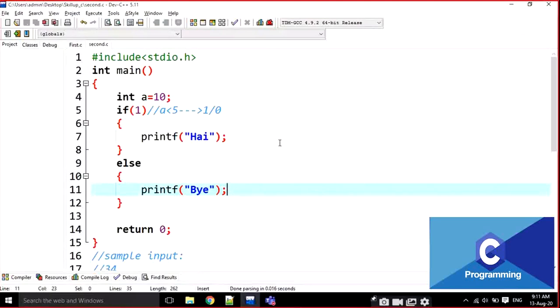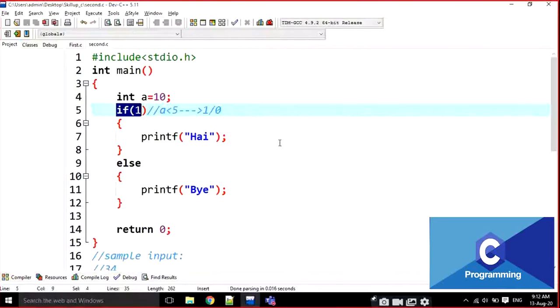If of 1. There is no condition at all, but we have read that the syntax of if is if condition. No, not exactly the condition. It is the evaluation of the condition. What is the evaluation of the condition? Either it is true or false. This is the real syntax of if. What is the real syntax of if? Here, it is true or false, not any condition. We are just putting the condition.